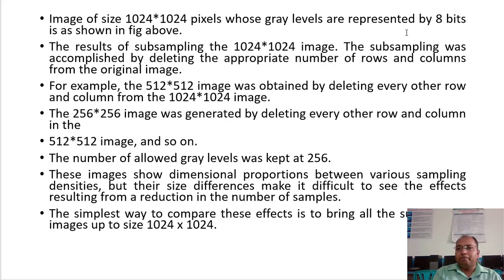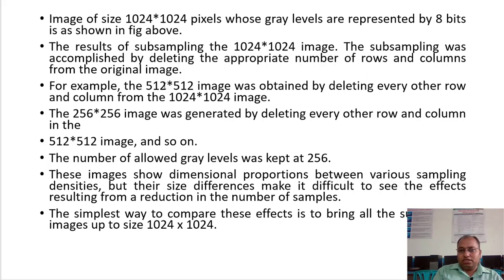The sampling was accomplished by deleting an appropriate number of rows and columns from the original image. From this original image we have deleted some rows and columns, and found a new 512 by 512 image, which is obtained by deleting every other row and column from the original image.